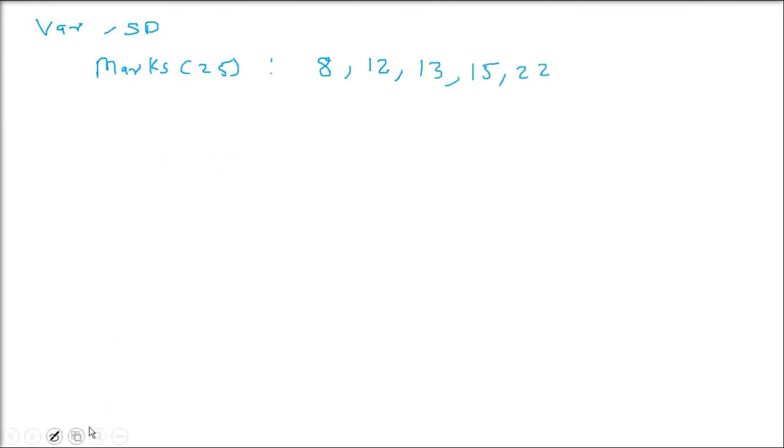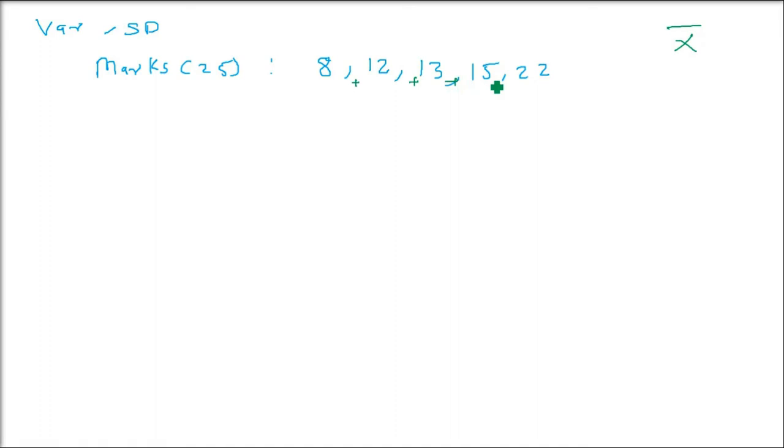So we have a random data. If you want to find out the variance, say we have to find out variance and standard deviation. Now let us directly jump to a solution. Let us assume that we have marks of 5 students. The marks are given, we have to find out the variance and standard deviation. And this is random data, these are individual observations. So we will use the basic formula here, and you will see that the basic formula works very well for a small number of values, but it won't work so easily for a larger chunk of values.